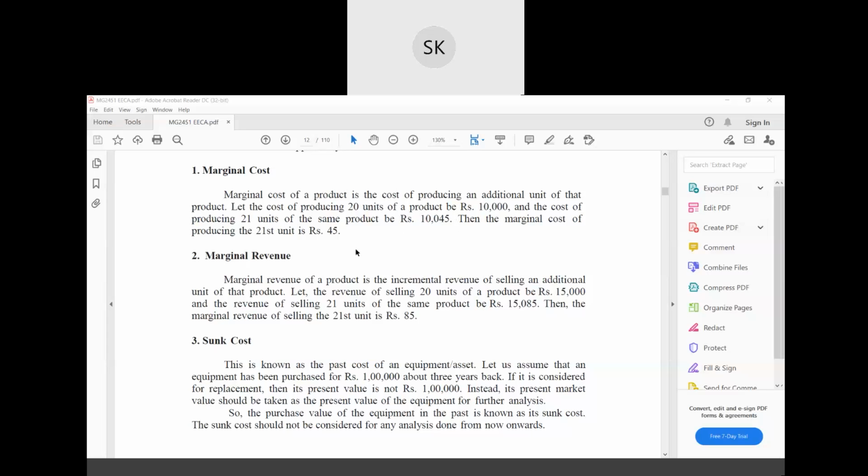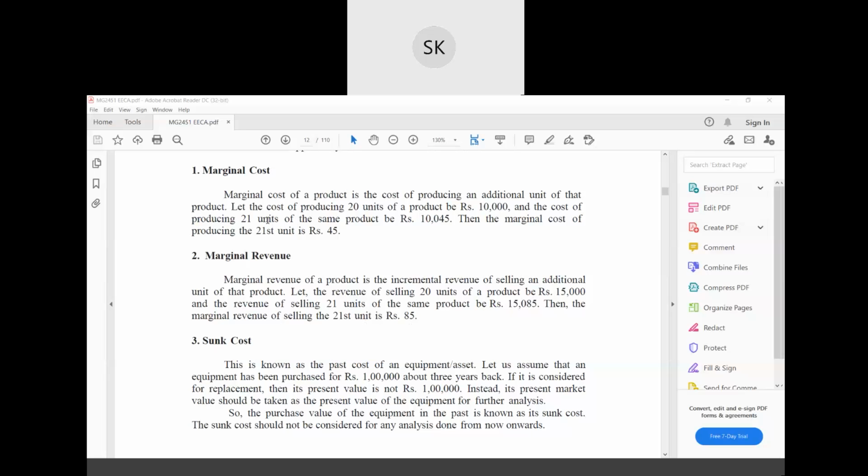Let the revenue of selling 20 units of a product be 15,000, and the revenue of selling 21 units of the same product be 15,085. So your additional revenue was 85. Then the marginal revenue of selling the 21st unit is rupees 85.